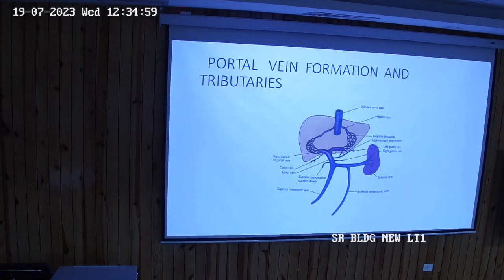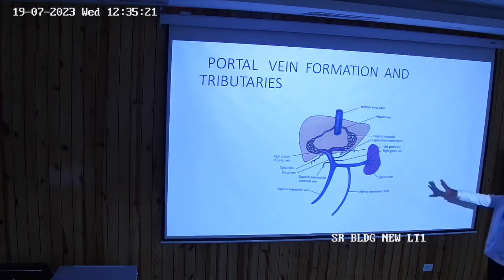Remnant. Okay, you have read it and memorized that ligamentum teres is a remnant of left umbilical vein and ligamentum venosum is a remnant of ductus venosus. Okay. But what actually happens, I'm explaining to you so that it remains with you, what I'm trying to tell you. Normal system we have told.